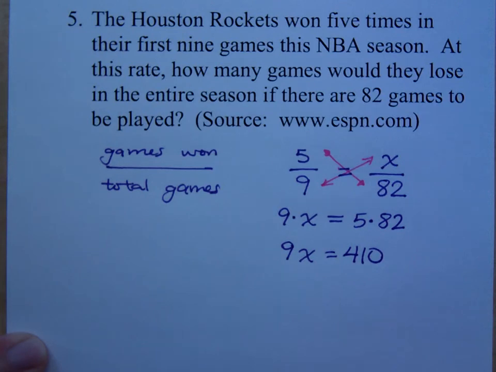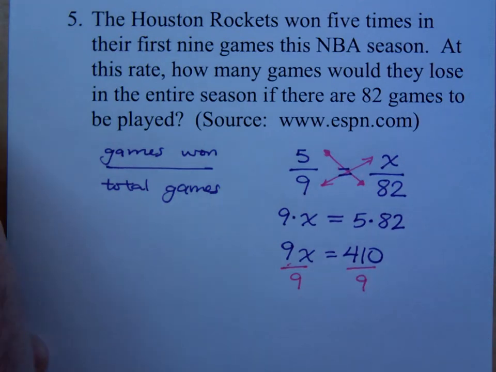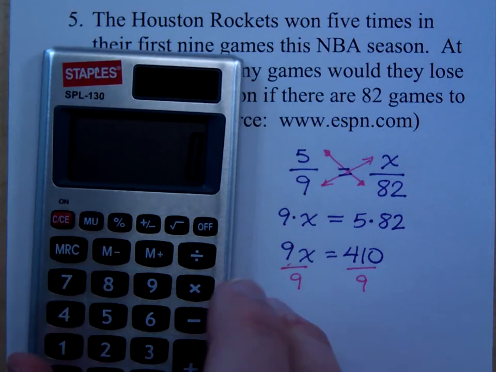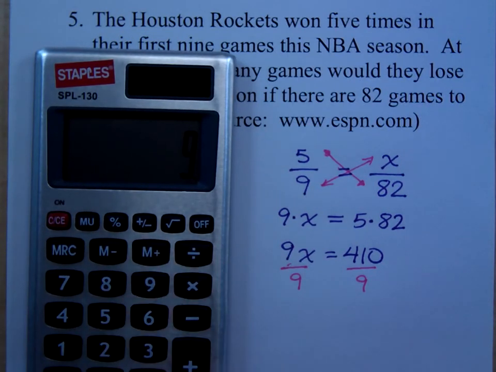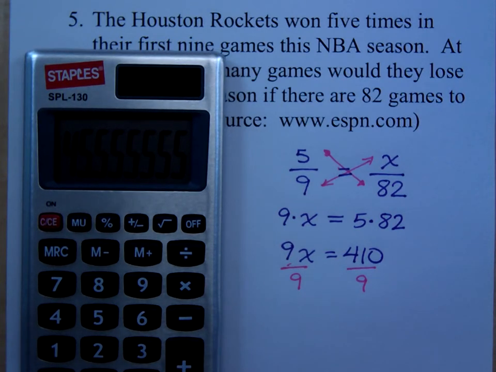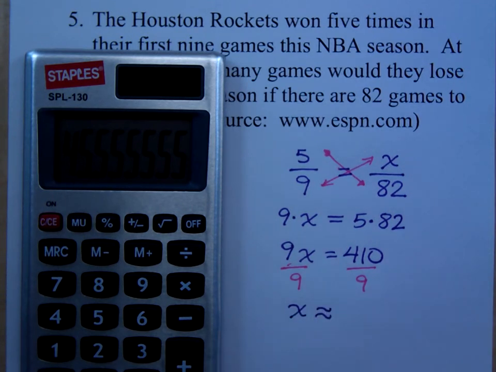And then what do I do to get x by itself? Divide by 9. So let's see. If I take 410 divided by 9, I get this number. That's 45.5 repeating. So if we're going to round this, we'd say that x is approximately equal to what? 46, right? Because we're talking about the number of games.